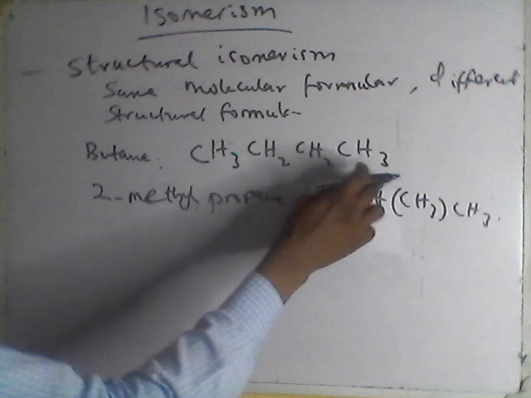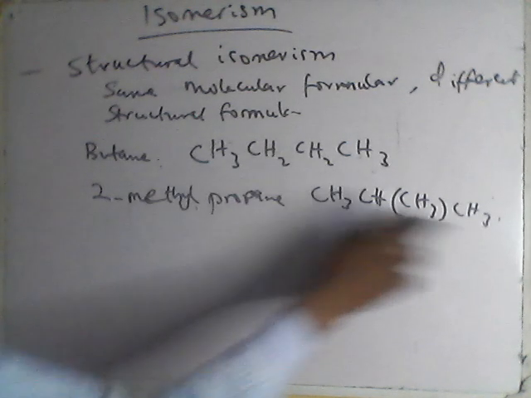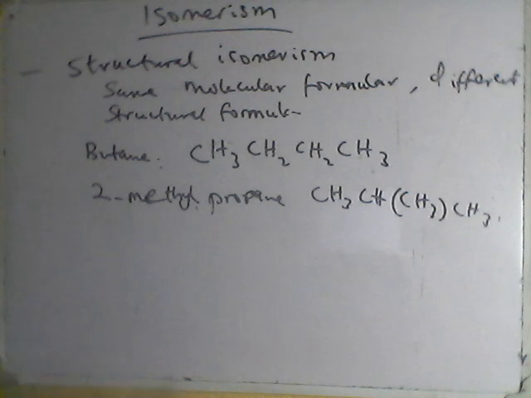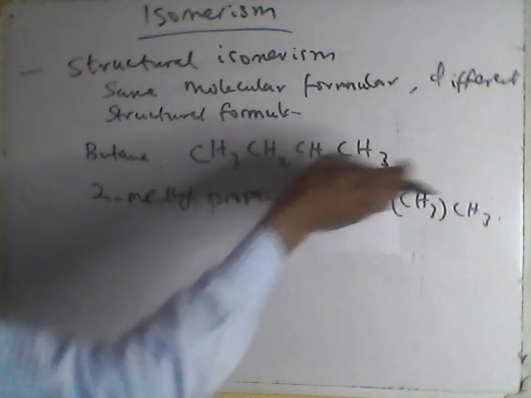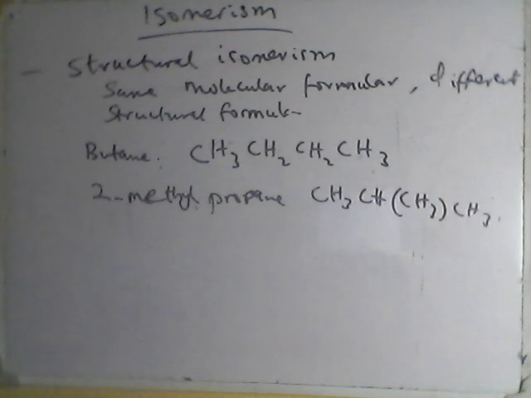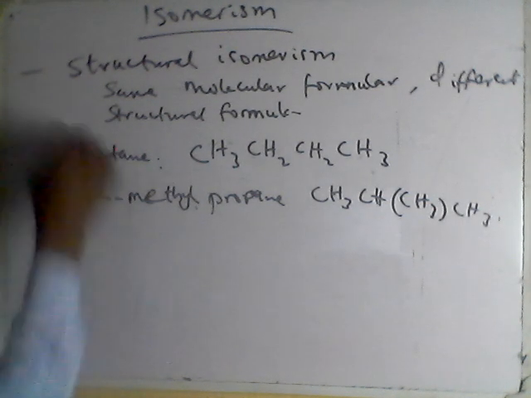This is 3, 3, that's 6, then 10. So you see that it's the same molecular formula, but they can be structurally arranged to give a different compound. Okay, so there are other kinds of isomerism apart from structural.